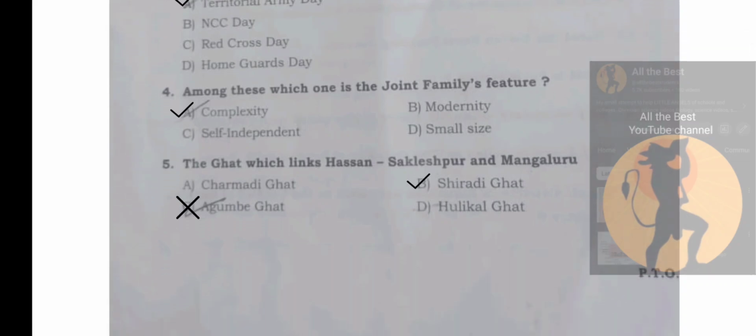The ghat which links Hassan, Sakleshpur and Mangaluru is the Shiradi Ghat. The falls which is called the Niagara of Karnataka is the Gokak Falls. Management is an art of getting things done through other people, was said by... See, the answer comes as Mary, but over here I'm not very sure with the answer.